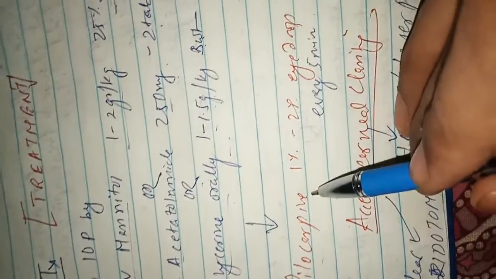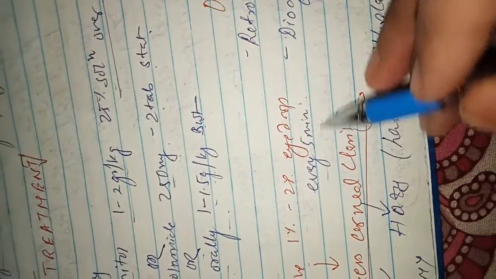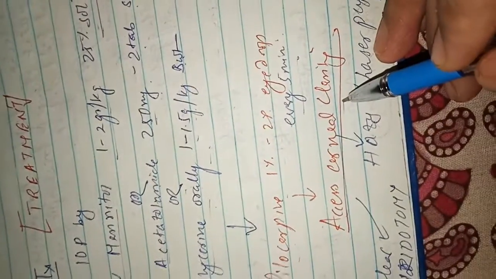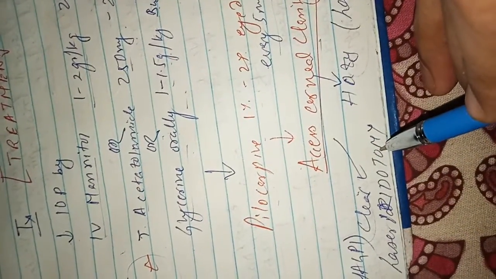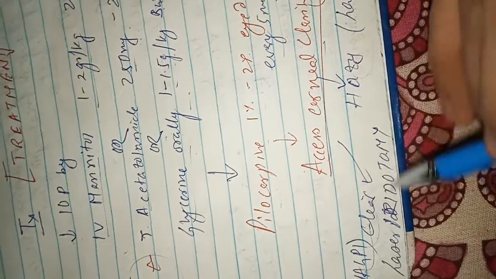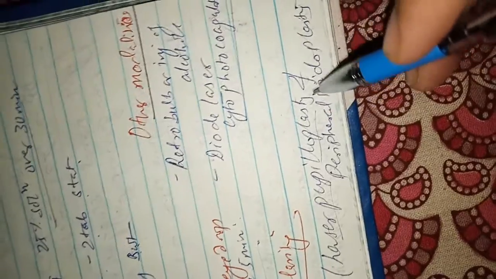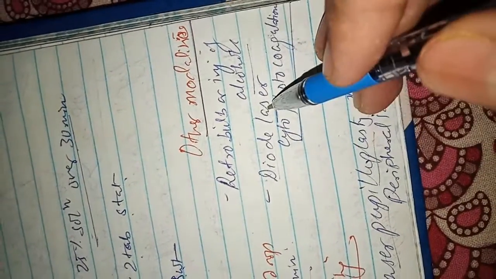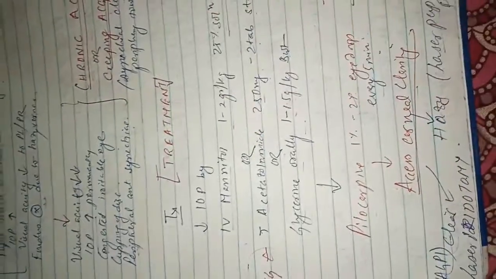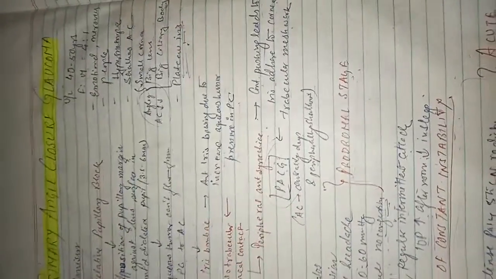Then after that, pilocarpine 1% to 2% eye drops every 5 minutes. Assess the corneal clarity. If the cornea is clear, then laser iridotomy by YAG PI. If the cornea is hazy, then laser pupilloplasty and peripheral iridoplasty. Other modalities are retrobulbar injection of alcohol or diode laser cyclophotocoagulation. So these are the treatments of primary angle closure glaucoma. So this is all about primary angle closure glaucoma.